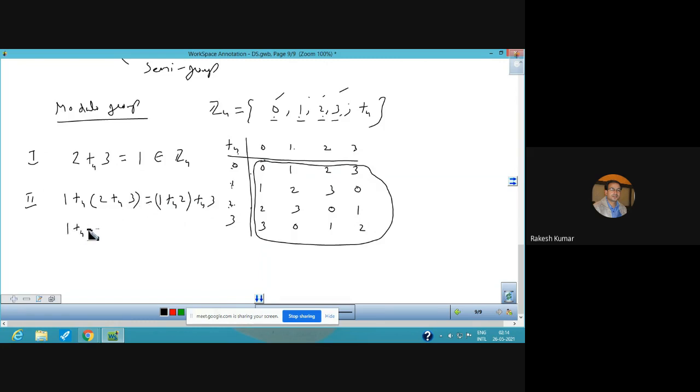So 1 addition modulo 4, 2 plus 3 is 5, divided by 4, 1. 1 plus 1 is 2. On the other side, 1 plus 2 is 3, so 3 plus 3 divided by 4 is 6, remainder 2. So both sides are the same, 2. So associative property is also satisfied.